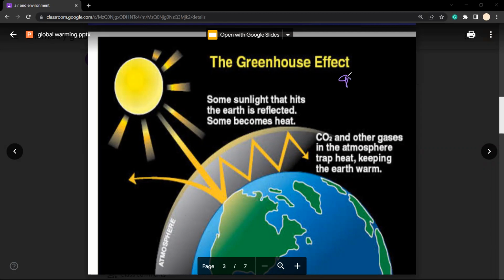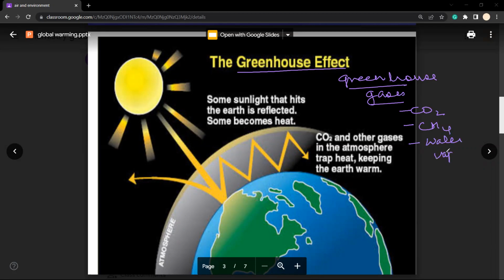The gases which absorb or trap energy are known as greenhouse gases. Specifically under this category, we have carbon dioxide, methane, and water vapors. These are the basic three gases which act as greenhouse gases, and they help in maintaining the temperature of the Earth's surface. अगर ये gases ना मौजूद होती enveloping the surface of the earth, then earth's surface would